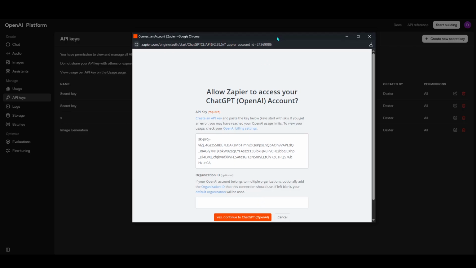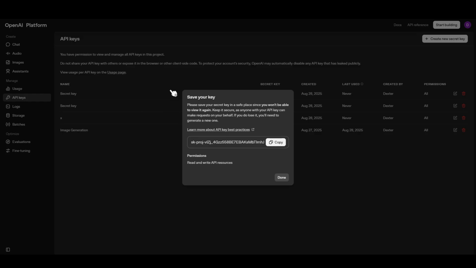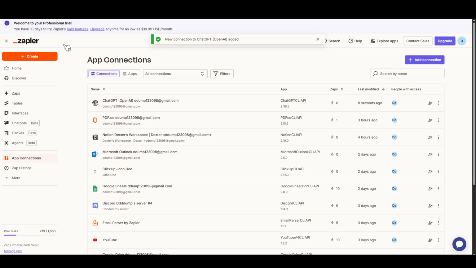Be sure to copy this key, as you'll need it to complete the connection process. Always handle it with care, keeping it secure, and never sharing it unnecessarily. With your API key copied, go back to the sign-in details on Zapier and paste it in the appropriate field. This action essentially links and authenticates ChatGPT with your Zapier account. After you've pasted the key, you can finalize the process by signing in and filling out any remaining details required to complete the connection. And there you have it.